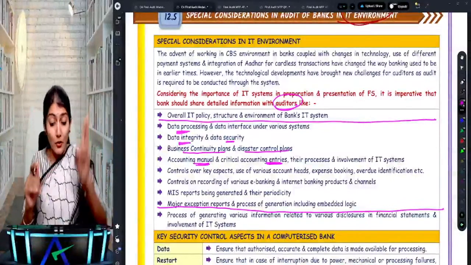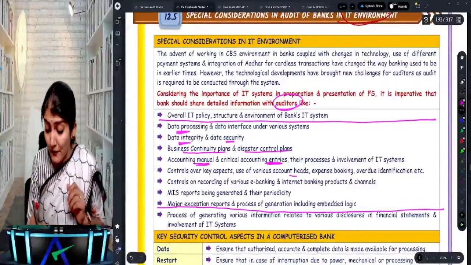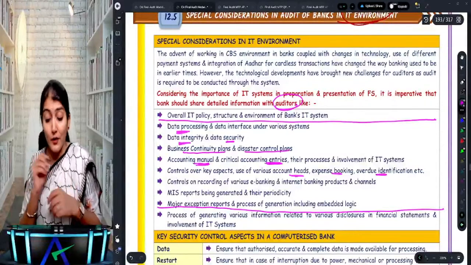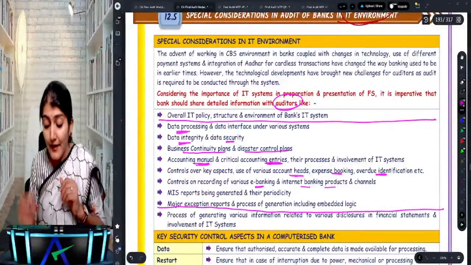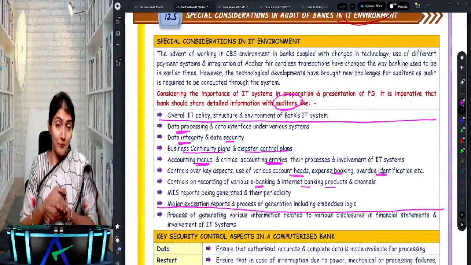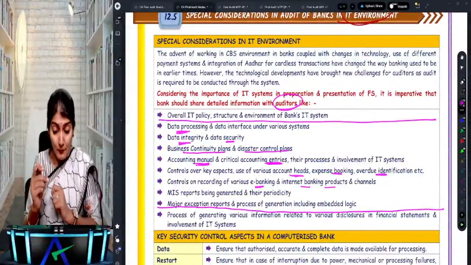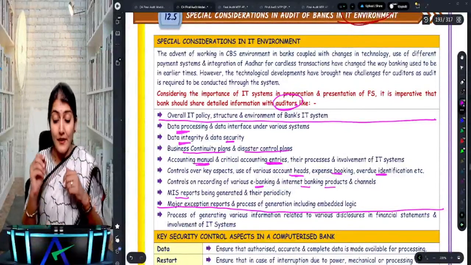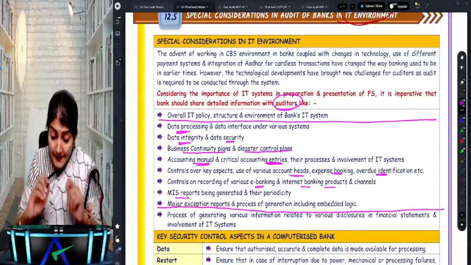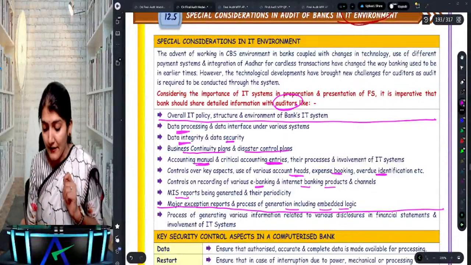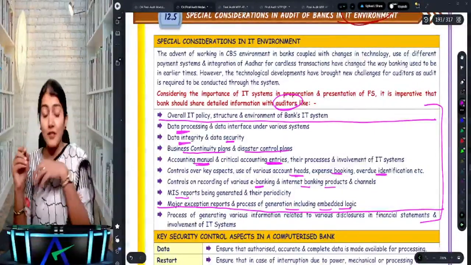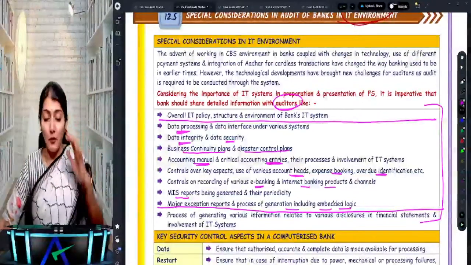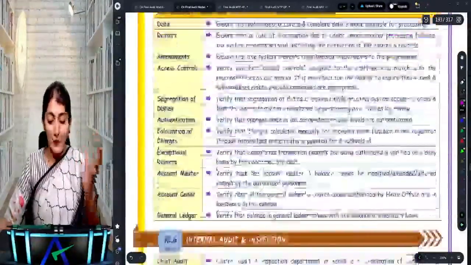Then controls over two things: controls over the key aspects, various account heads, expense booking, overdue identification, and controls over the recording of the various e-banking and internet banking products and channels. And the next two are regarding the reports: the MIS reports being generated and their periodicity, and the major exception reports and the process of generating them, including the embedded logic. So what is this? What information the bank needs to provide to the auditor regarding their IT environment.